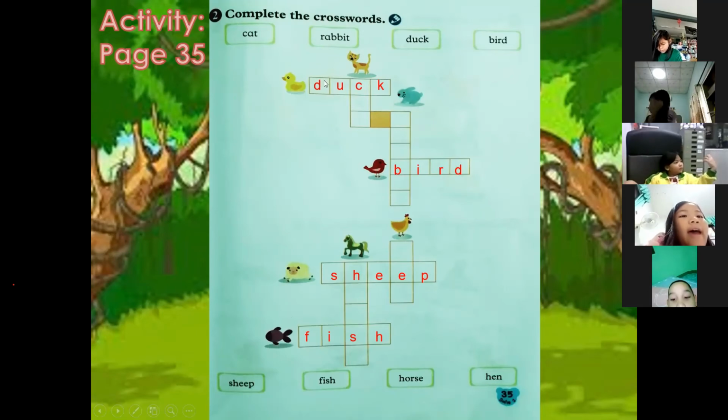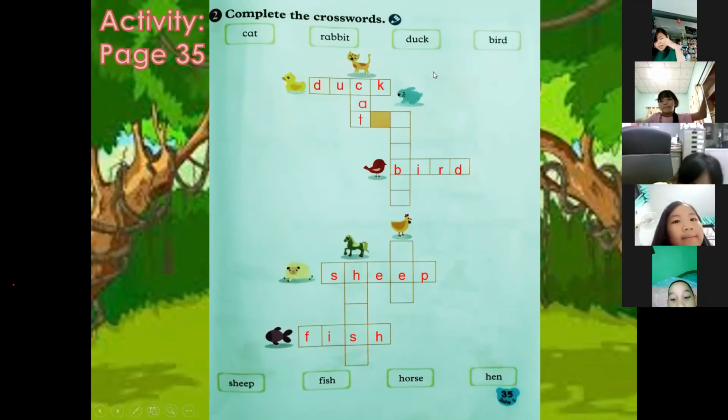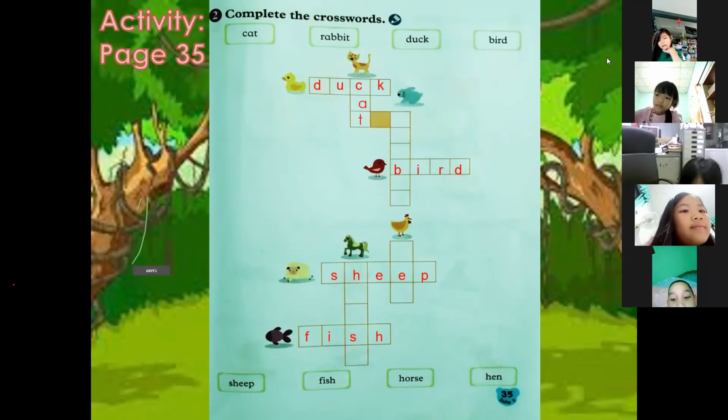Cat. Cat. Very good. How do you spell cat? C-A-T. C-A-T. Very good. So you write A and T downwards. Okay, next is this one. What animal is this? Rabbit. Very good. Rabbit. So we have the rabbit.